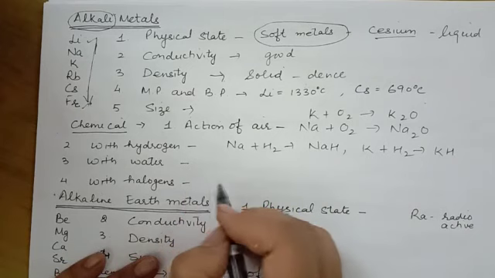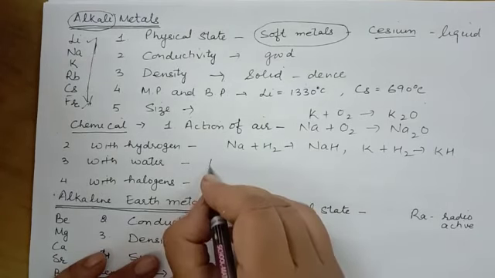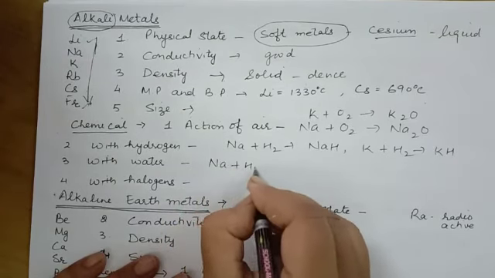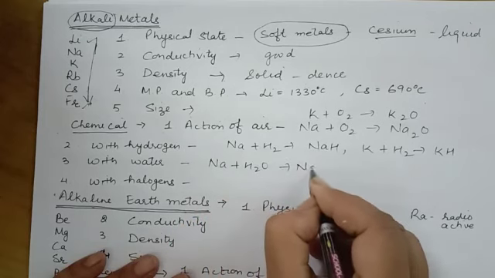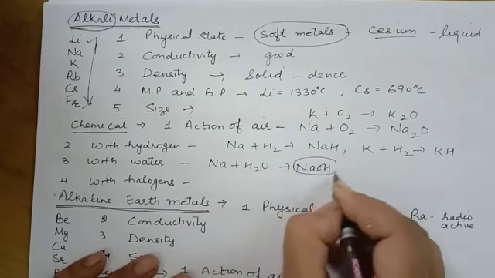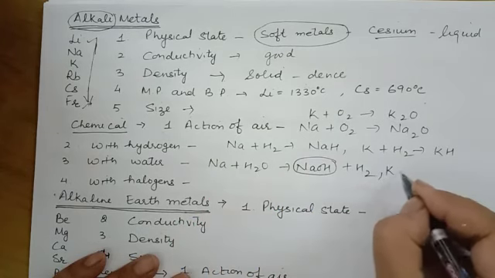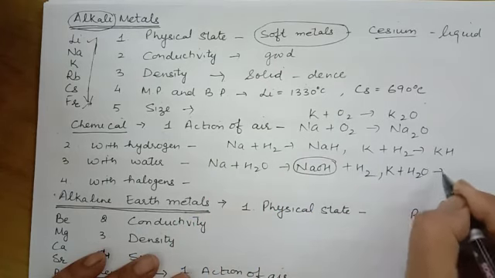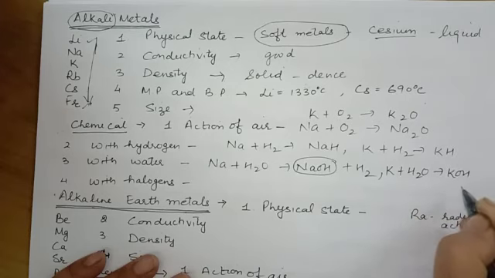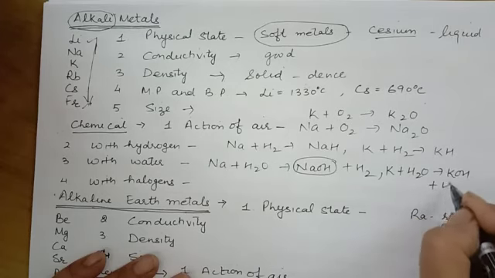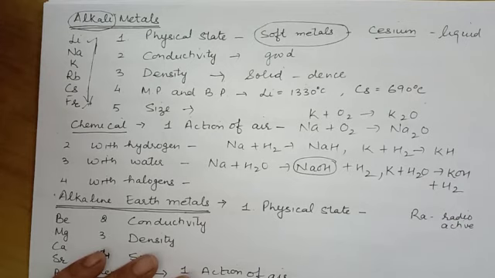With water, they give alkalis. Sodium plus water gives sodium hydroxide, an alkali, plus hydrogen gas. In the same way, when potassium reacts with water, we have the alkali potassium hydroxide, plus hydrogen gas comes out.